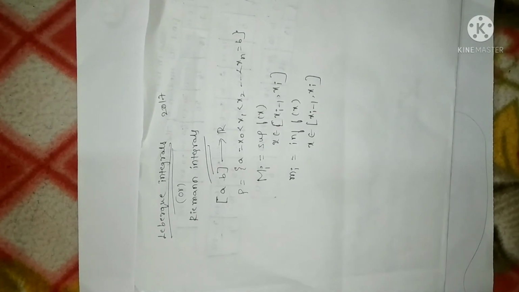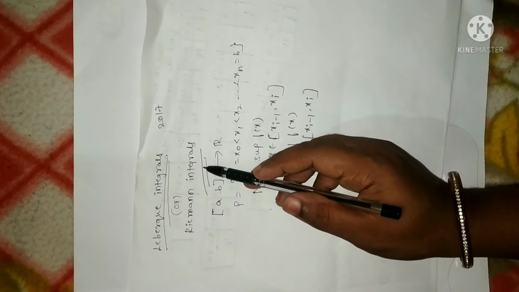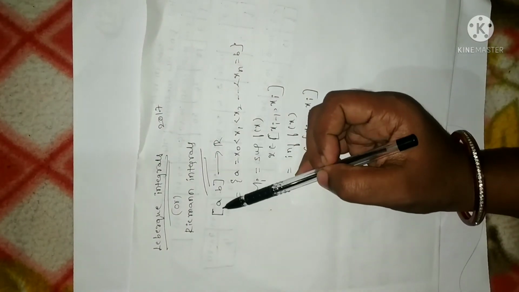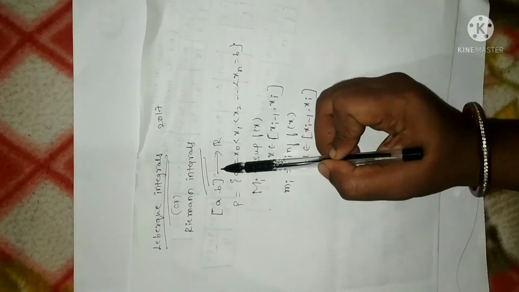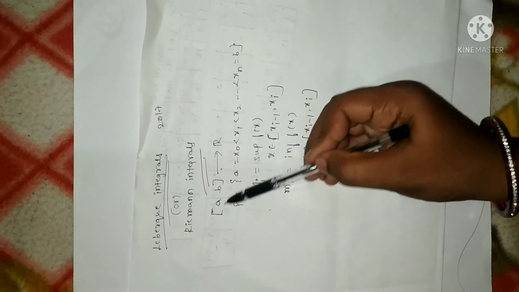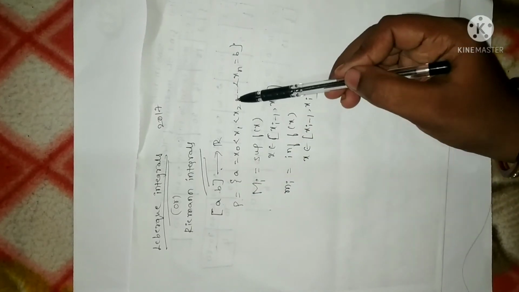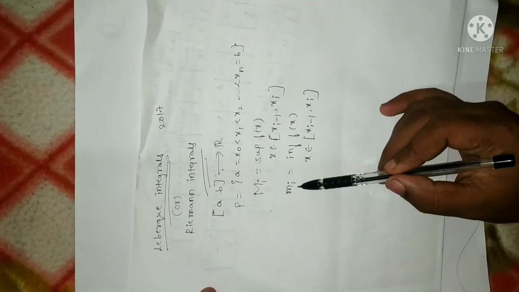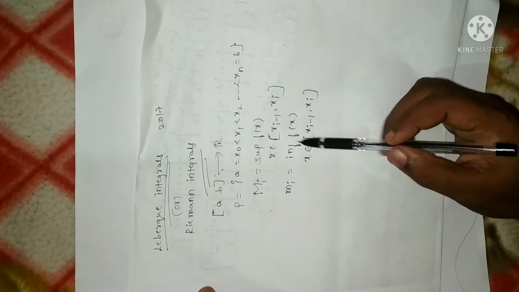So let me define once again. Lebesgue integral is the same as what we call Riemann integral. For each, as I already told you, suppose I have a function f from [a,b] to R which is a bounded function, and we can divide this closed interval into n number of partitions, something like this. Then we can define capital Mi as the supremum of f(x) and small mi as the infimum of f(x).